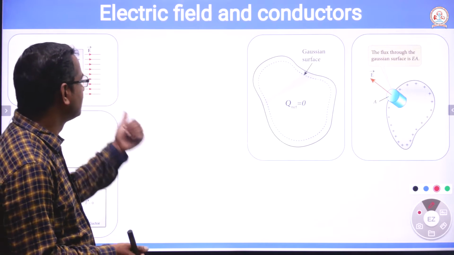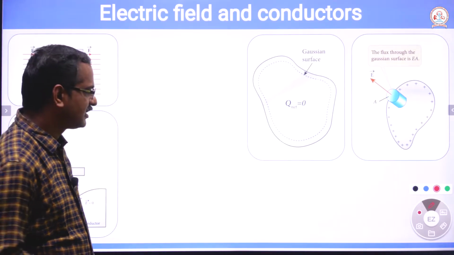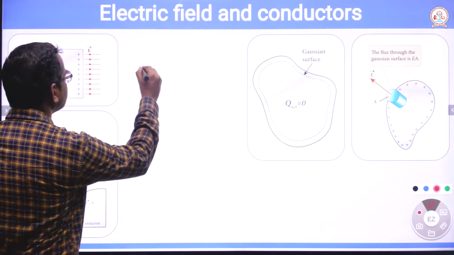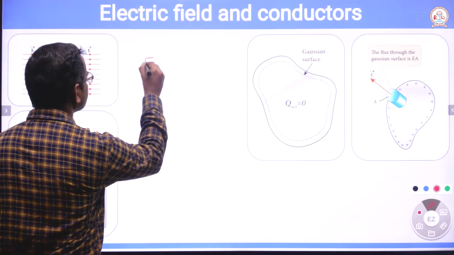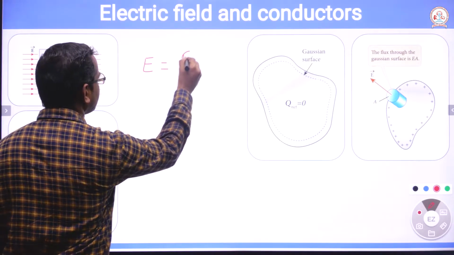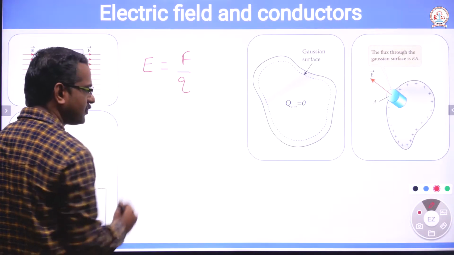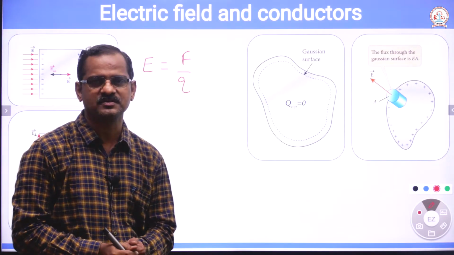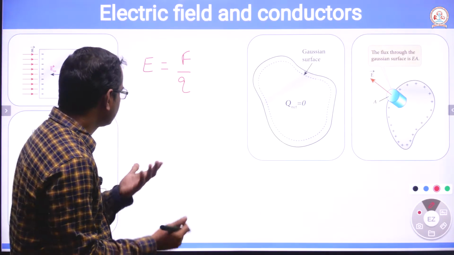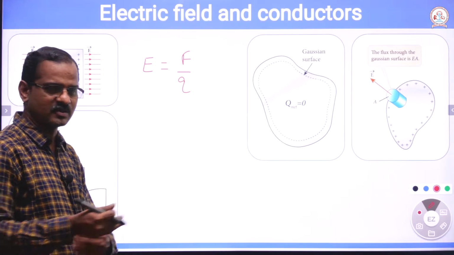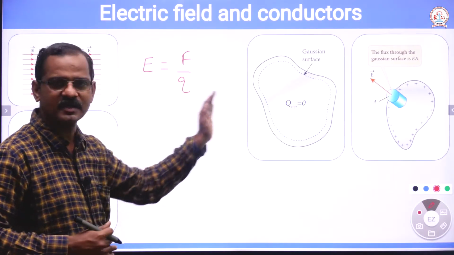Let us first discuss what electric field is. Electric field at a point is the force experienced by a charge. What is force? You can apply Coulomb's law of electrostatics. We are just recalling the concepts so that you can understand this better.